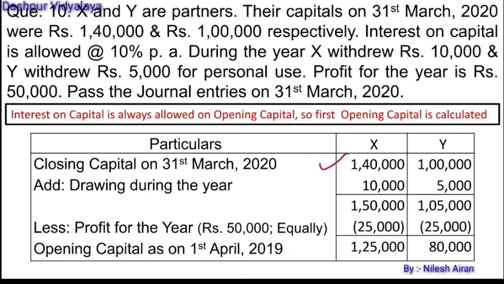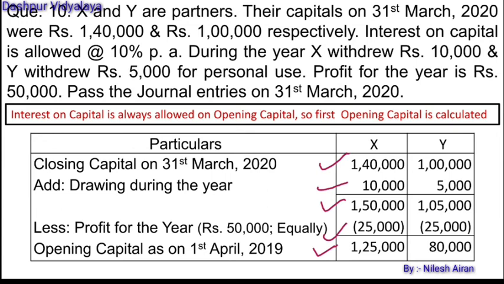1,40,000 rupees as a closing capital. Then drawings will be added. If we wouldn't have withdrawn the money, it would have been 1,50,000. It is 1,50,000 because we have added the profit for the current year, 25,000. If this profit wouldn't have been added, the net capital or the opening capital would have been 1,25,000.